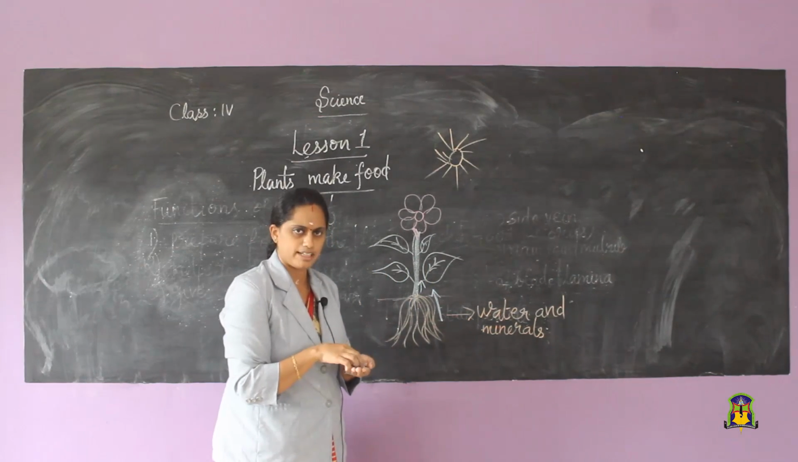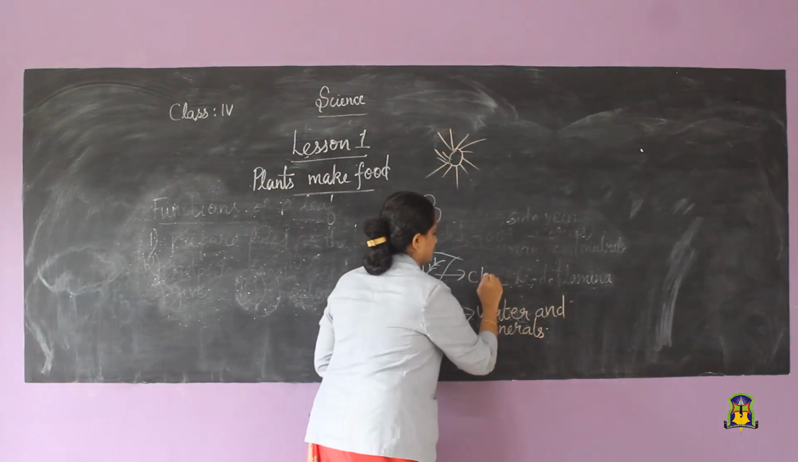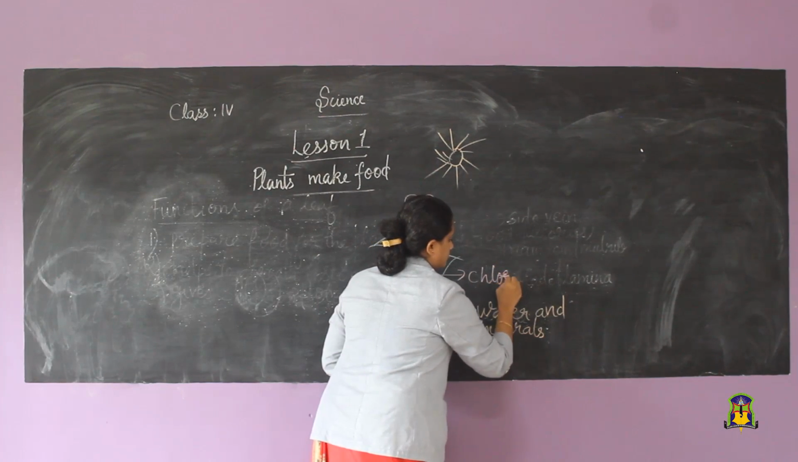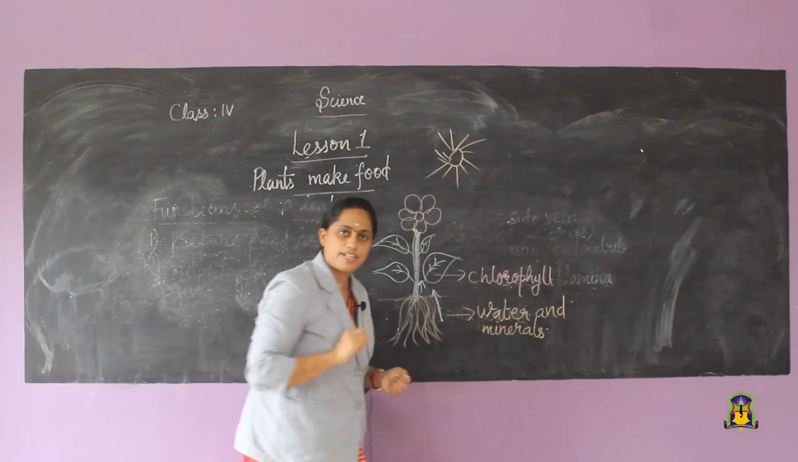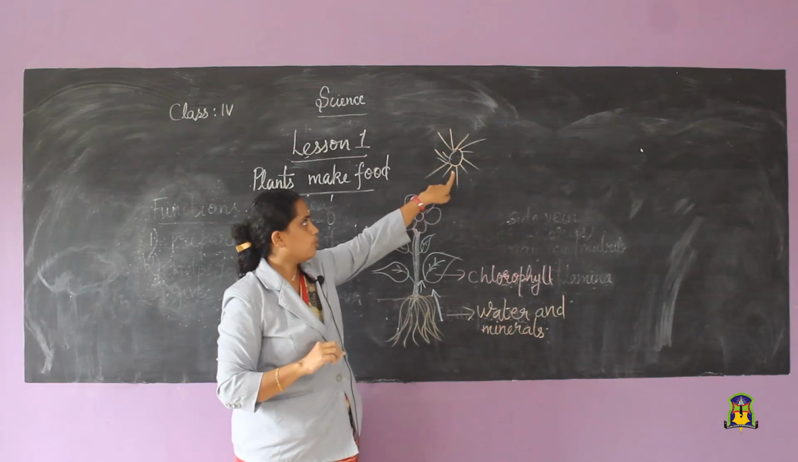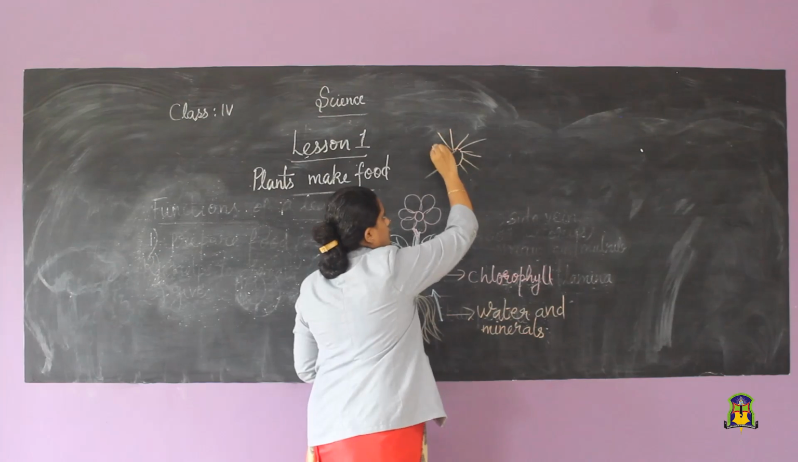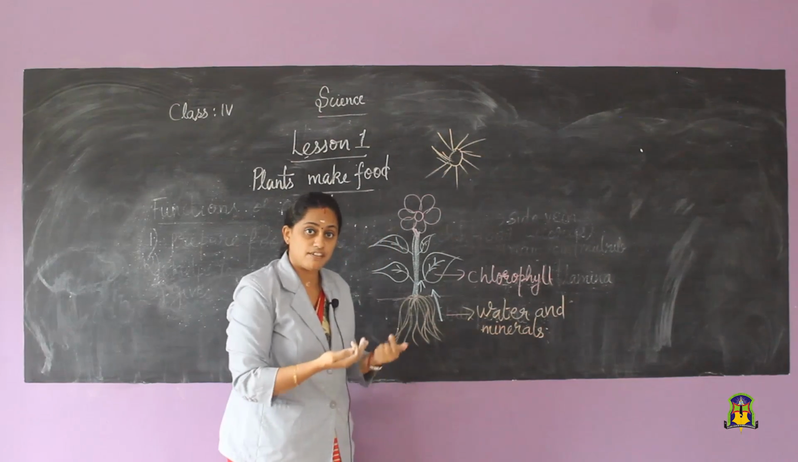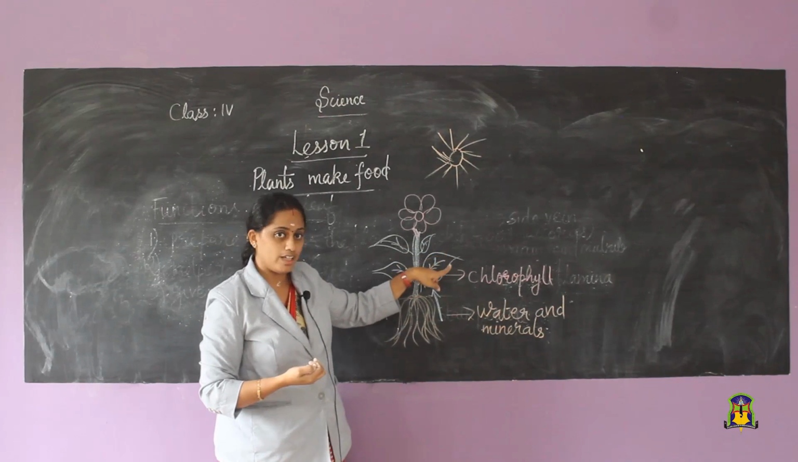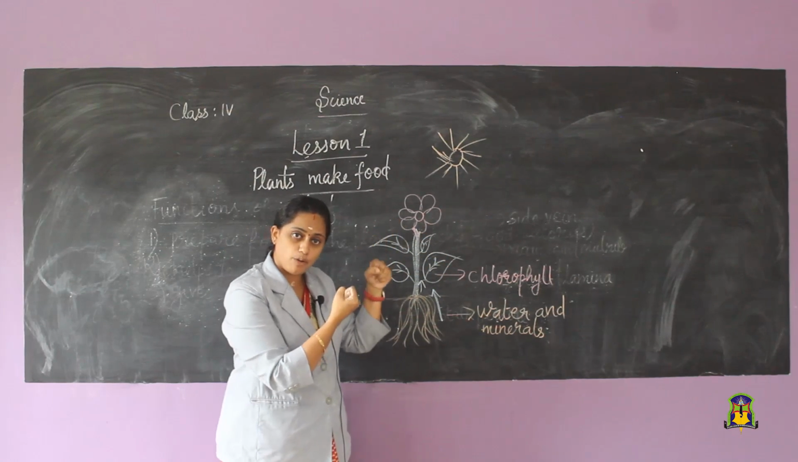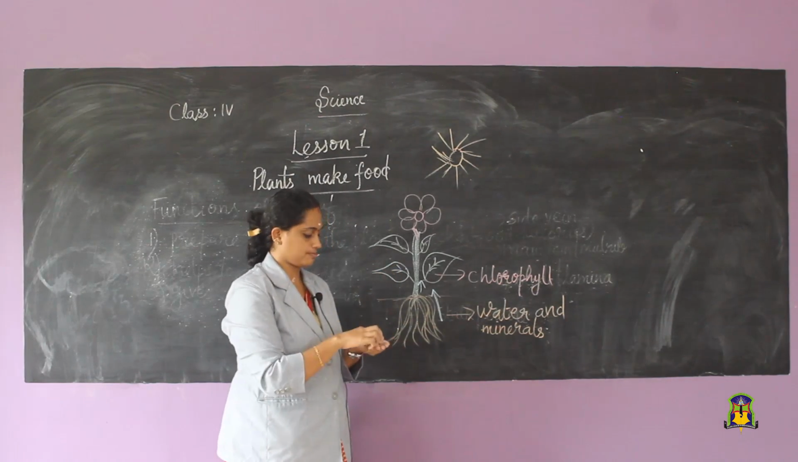Now, children, do you remember what is there in the leaf? The green color pigment? Yes, chlorophyll is there. So, chlorophyll is present in the leaves. Now, what will our sun give? There will be enough sunlight coming out from the sun. We told that our leaf blades are absorbing the sunlight to prepare food.